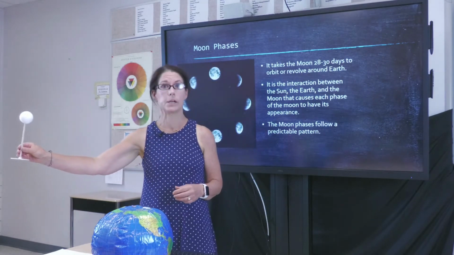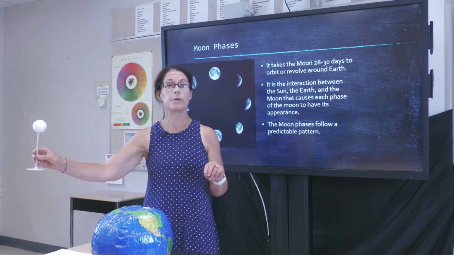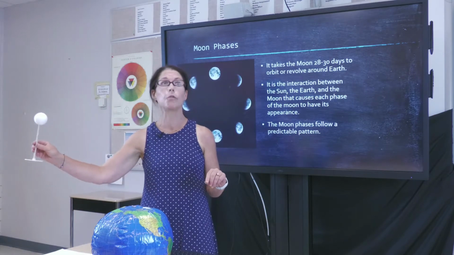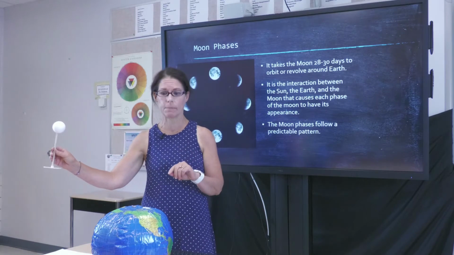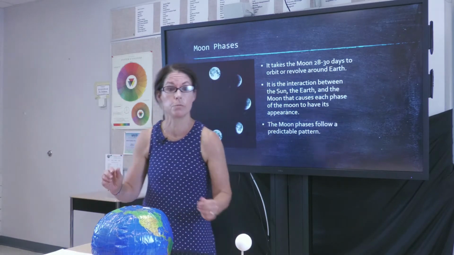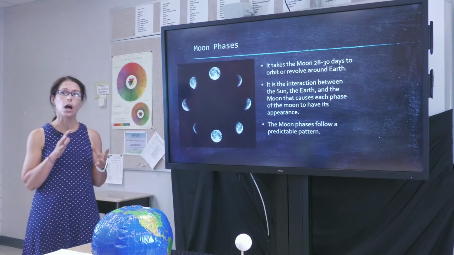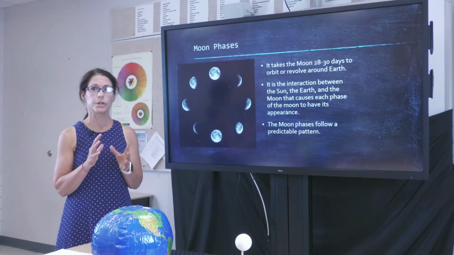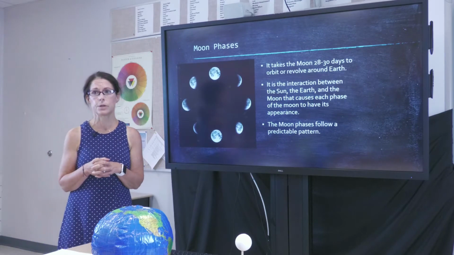Full moon would be here, this position. We have a full moon twice in 1 month. So if you hear somebody talking about a blue moon, that means that we have a full moon occurring twice in 1 month, or twice within a 30-day time period. I'm going to put it back on the new moon phase. Moon phases happen because the sun, the Earth, and the moon interact, and they cause each phase of the moon to have a specific appearance. And our moon follows a very predictable pattern.